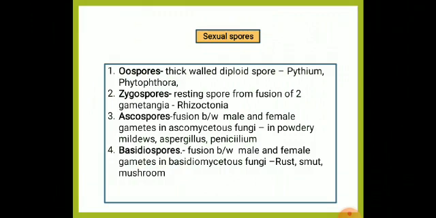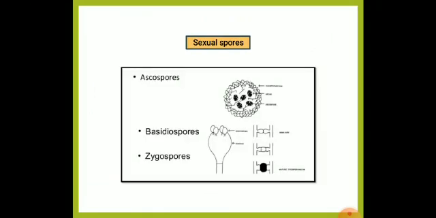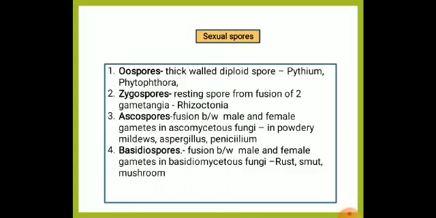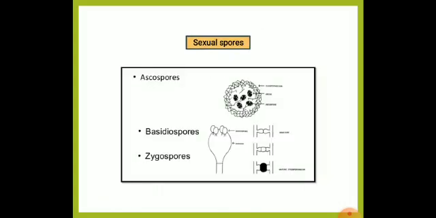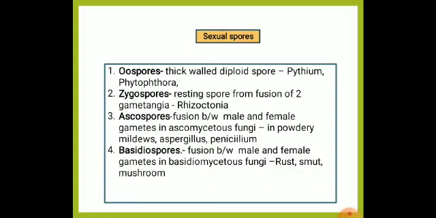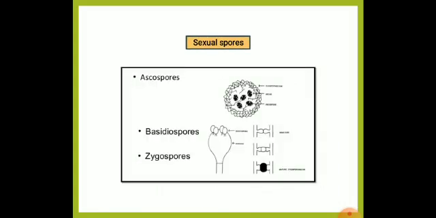Example, rust, smut, and in mushroom, basidiospores are produced. Then coming to sexual spores. In sexual spores, there are ascospores, basidiospores, and zygospores. Sorry, sexual spores only. Later I will cover the asexual spores. In sexual spores, I told ascospore.